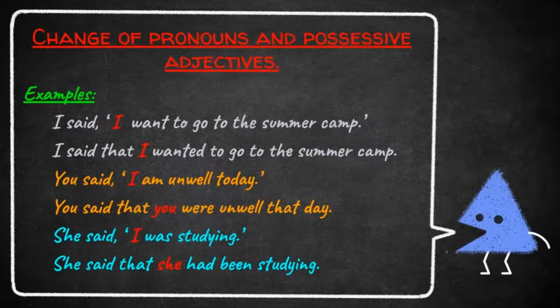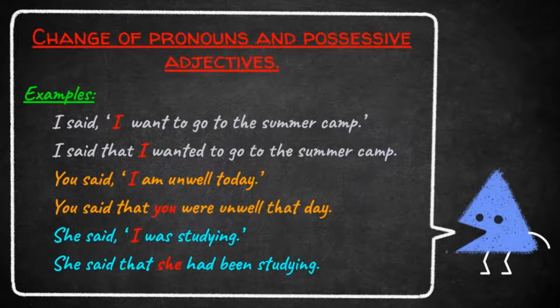Students, already we learned if the direct speech is in simple present tense, we want to write the indirect speech in simple past tense. So what are the changes we want to do first? Remove the punctuation marks, insert the conjunction, change the pronoun and tense of the verb. Okay, I said that I wanted to go to the summer camp. So we removed punctuation marks, inserted the conjunction that, and changed the pronoun.